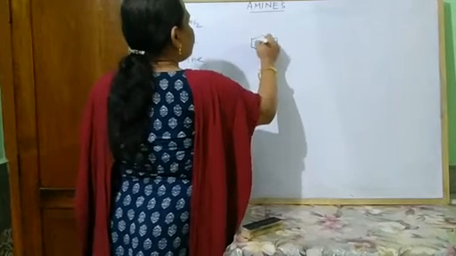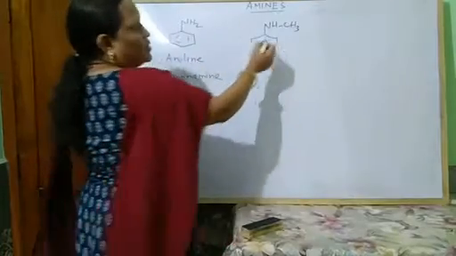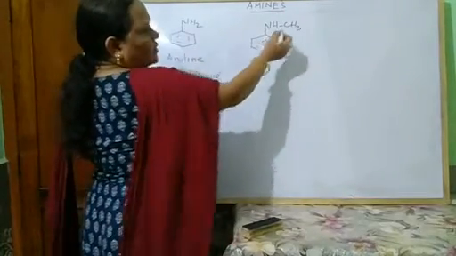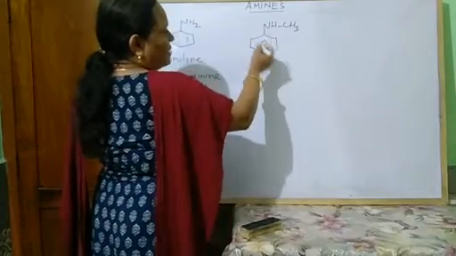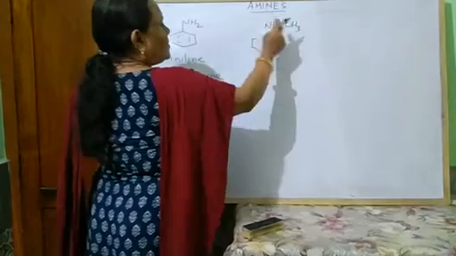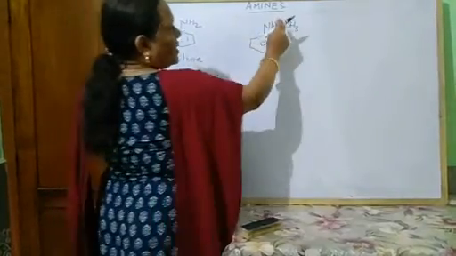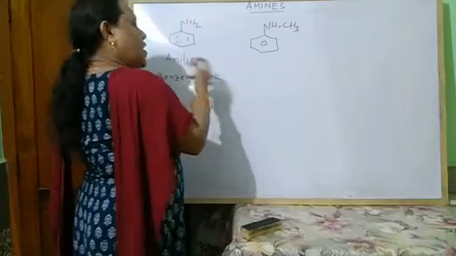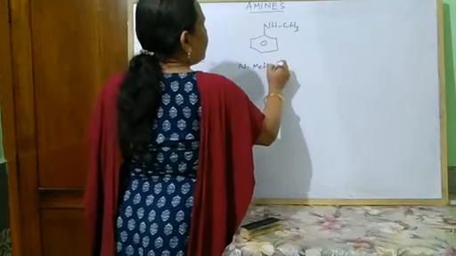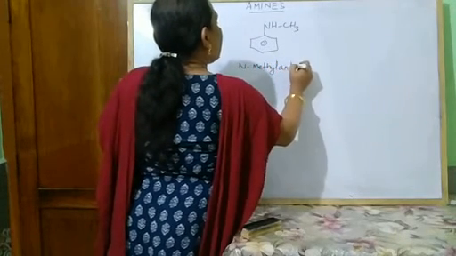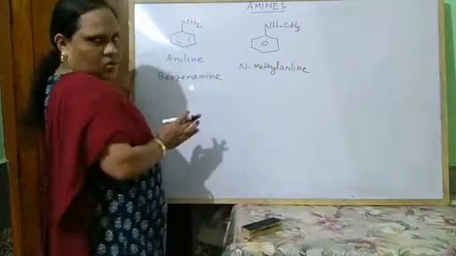So look here, this is NHCH3. This contains a larger number of carbon atoms, this contains fewer carbon atoms. This is the main branch, and this is the substituent. So the name of this compound, in the common name system, is N-methyl aniline, and in the IUPAC system also it is known as N-methyl aniline. We can say N-methyl benzenamine also.